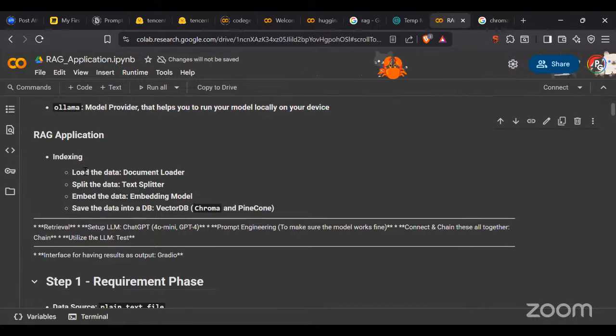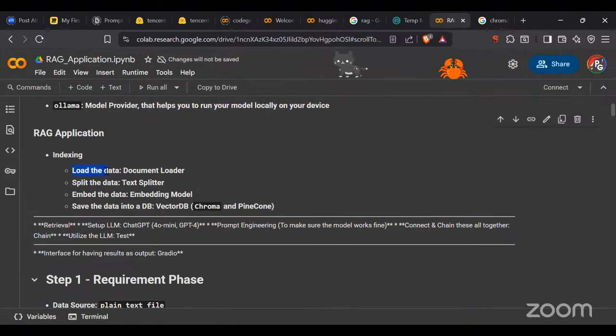So the RAG application where the indexing is done. What we are going to do, guys, is first load the data with the help of a document loader. We'll split the data with the help of a text splitter. Then we embed the data with the embedding model. And then I'm going to save the data into my vector DB, where I'm going to use Chroma.